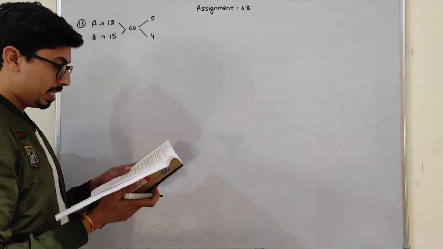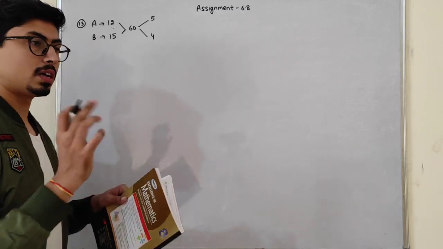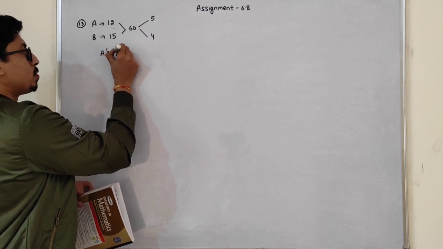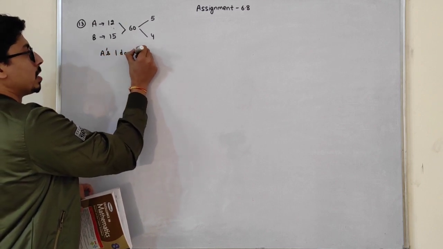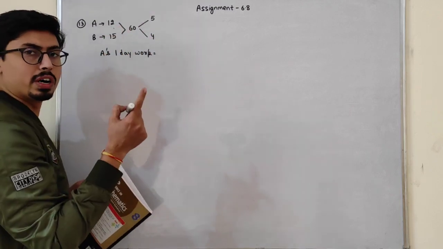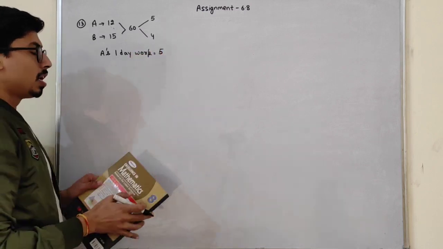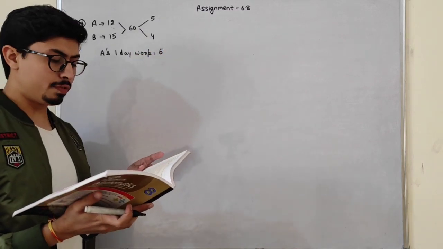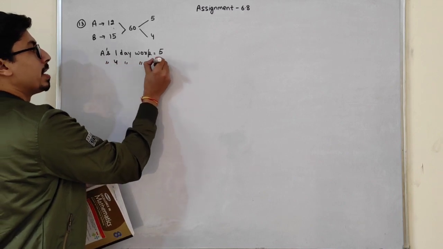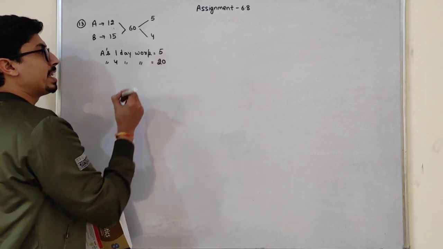Now see, A works alone for 4 days. A's 1 day work is the efficiency. 1 day work is always the efficiency. So A's 1 day work is this. Now what is given in the question? A works for 4 days. In 1 day he completes 5, so in 4 days he will complete 20 work.